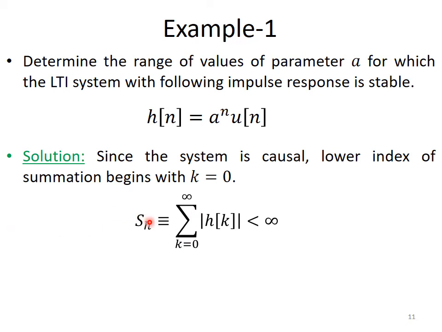Now substitute the value. Instead of h of k, we write a to the power k, and since u of n is equal to 1, we need not write it again. So S is the summation from k equal to 0 to infinity of the magnitude of a to the power k, and it should be less than infinity.